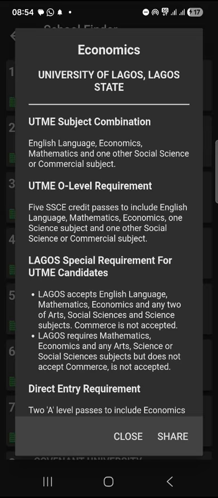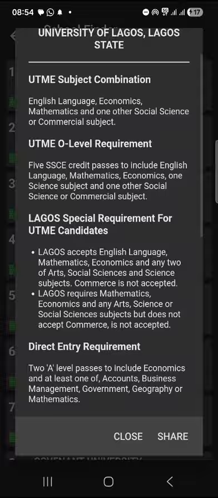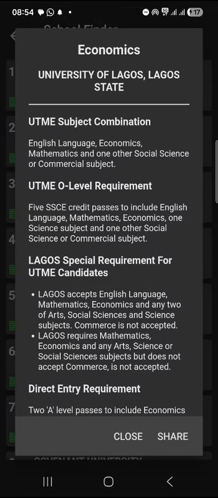What this means is if you want to study economics in Unilag, this is the requirement that you need to meet. The first is the UTME subject combination. You can pick English, economics, mathematics, and one other social science or commercial subject. So this is the general requirement: English, economics, math, three compulsory subjects, then one other social science or commercial subject.